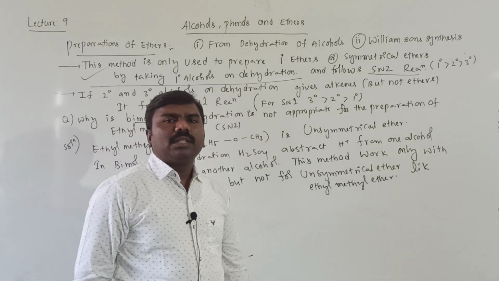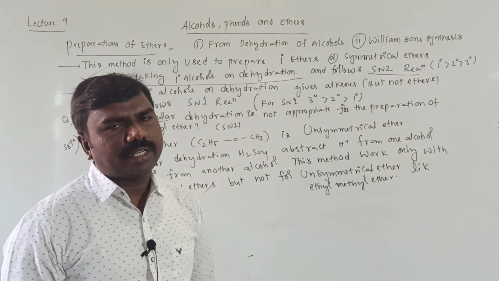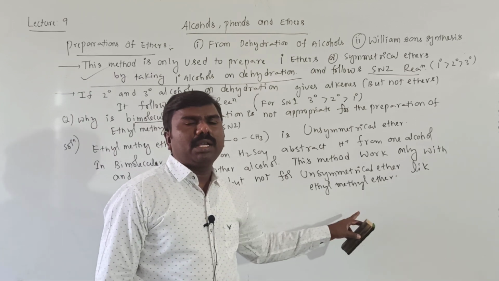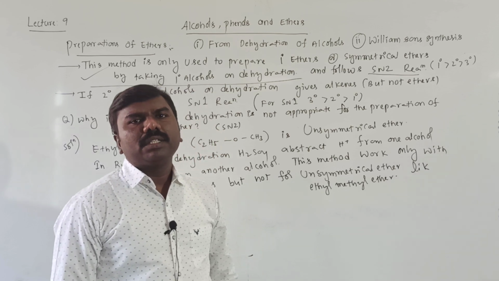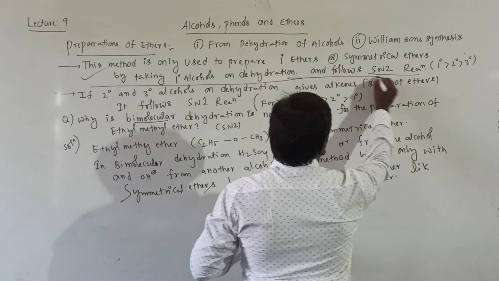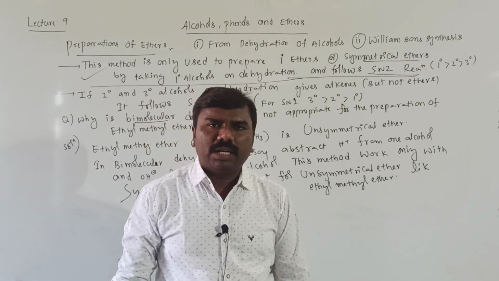Hence, SN2 bimolecular reaction is not appropriate for the preparation of ethyl methyl ether because it is an unsymmetrical ether. SN2 bimolecular reaction is only for preparation of symmetrical ethers but not unsymmetrical ethers.